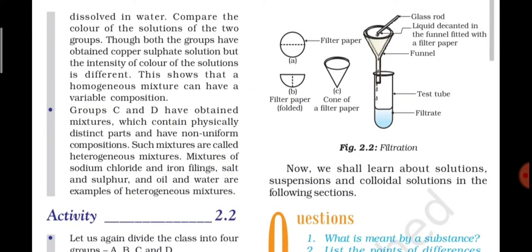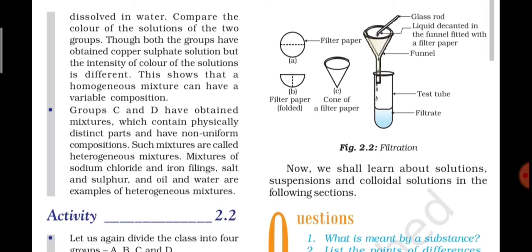Some other examples of such mixtures are salt dissolved in water and sugar dissolved in water. Compare the color of the solutions of the two groups, group A and group B. If we discuss them separately, what observation has group A got? They have got a uniform composition, with uniform color and texture. In the same way, group B has also got uniform color and texture.